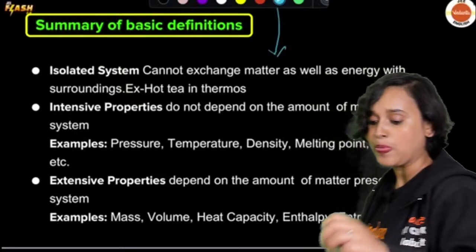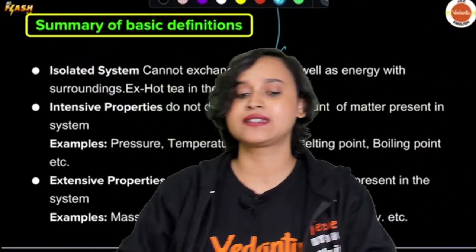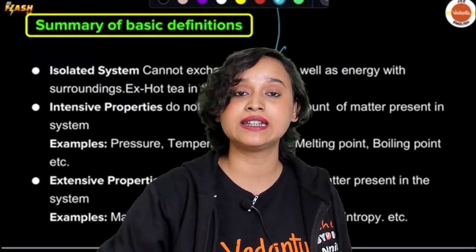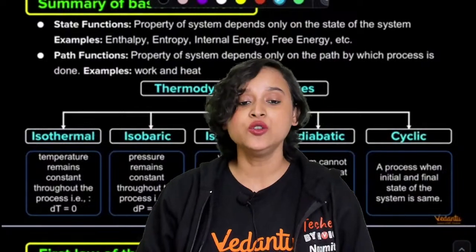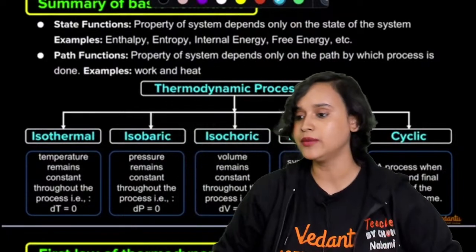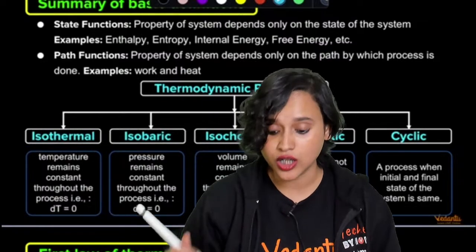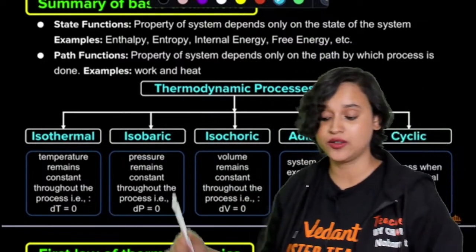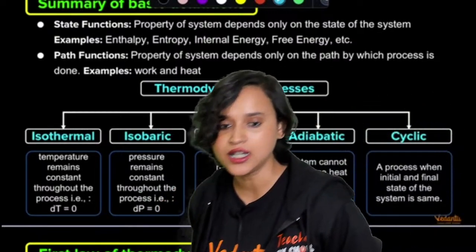Great. Now before we understand intensive properties and extensive properties, we have to understand that there are different types of thermodynamic process. You have isothermal process, isobaric process, isochoric process, adiabatic process, and cyclic process.